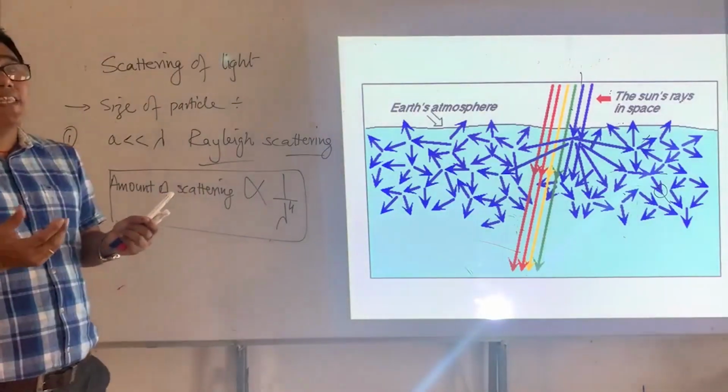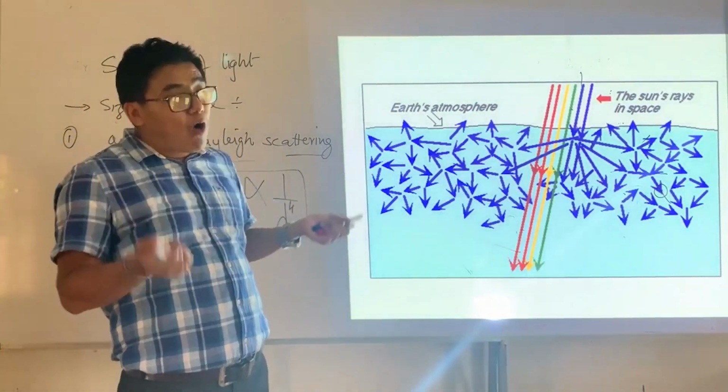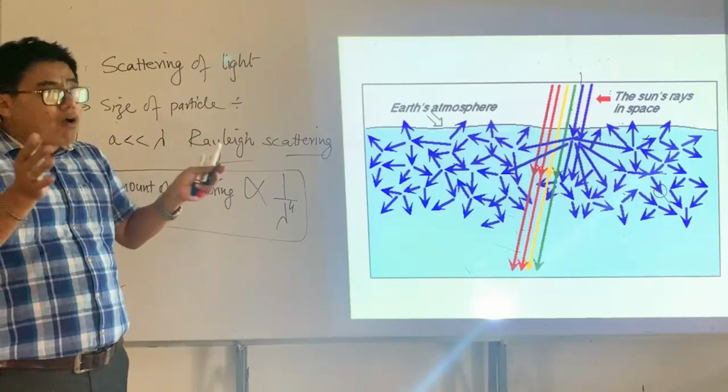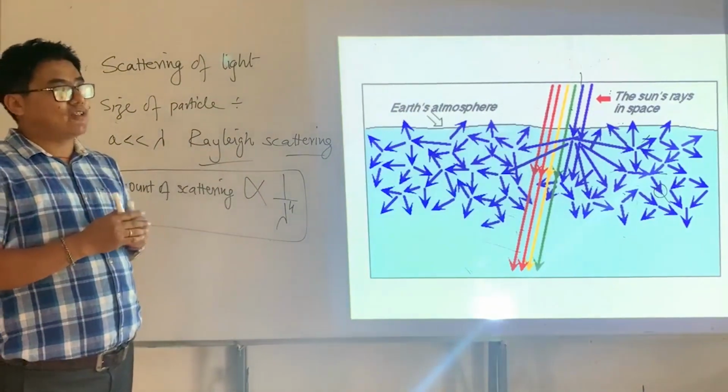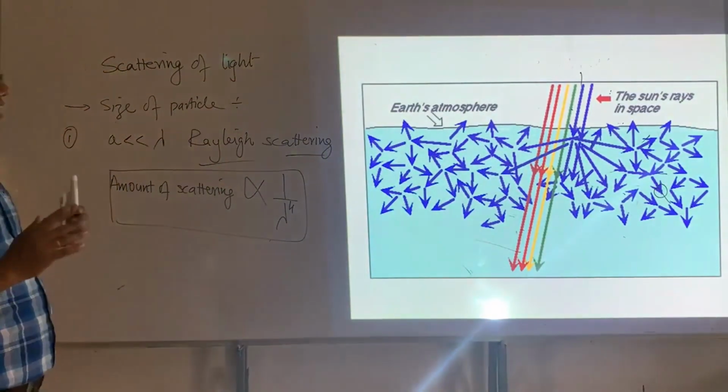That means if the wavelength is smaller, scattering is going to be more. If the wavelength is longer, scattering is going to be less. So this is what we have in case of Rayleigh scattering.